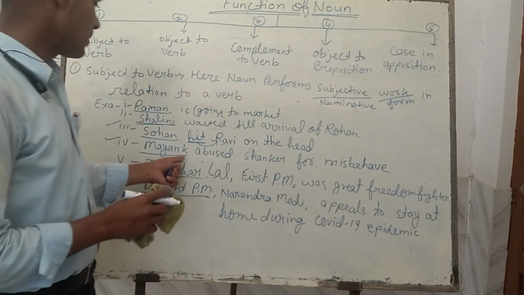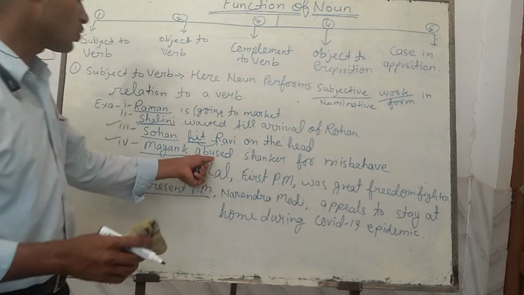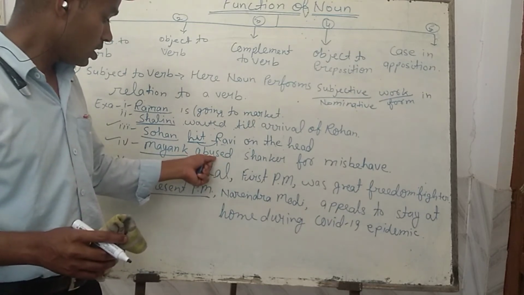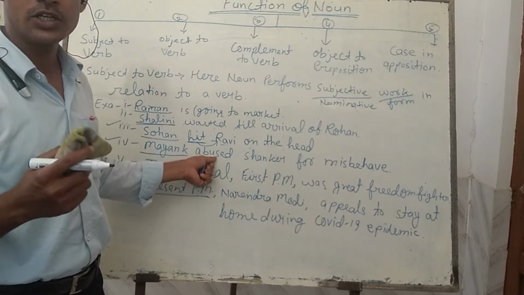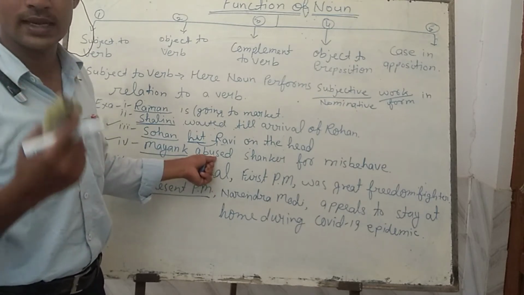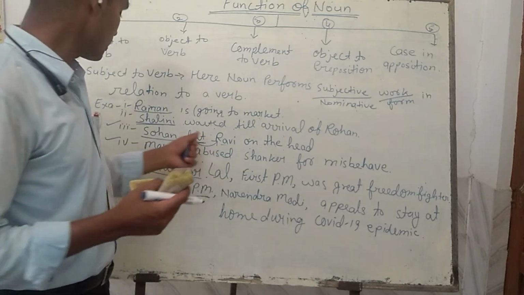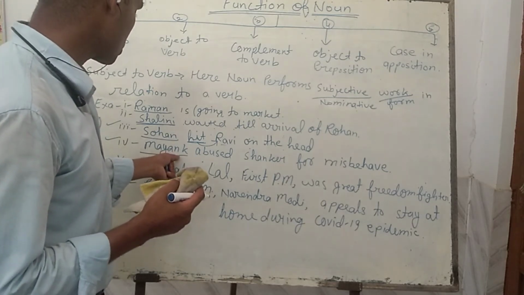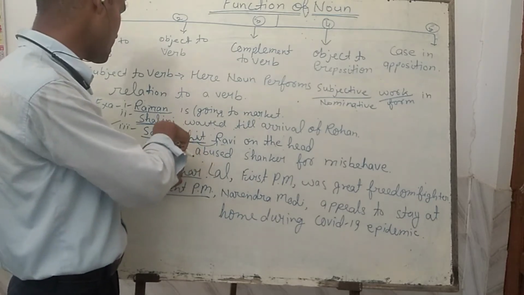In the same way, Mayank abused Shankar. With abused, you have to put the question. Abused means गाली देना. In Hindi, जो वर्ब है गाली देना, उससे आप पूछते हैं कि किसने गाली दिया. In English you can say who abused. Who is the doer of the action of abusing? कौन गाली देने का कार्य कर रहा है, कौन गाली दिया, who abused. And it will reply that Mayank abused. So who here is replying to the question of the subject. The subject is Mayank, the doer of the main action. Mayank is abusing.